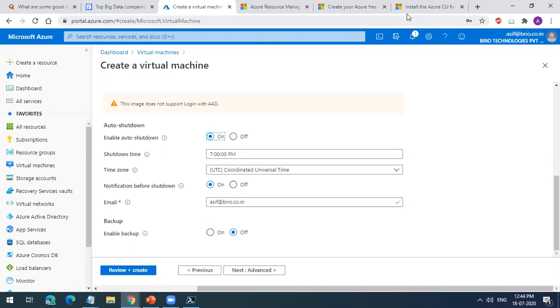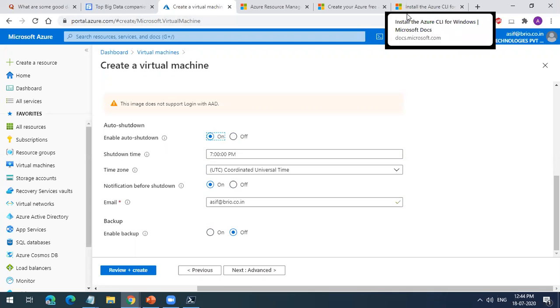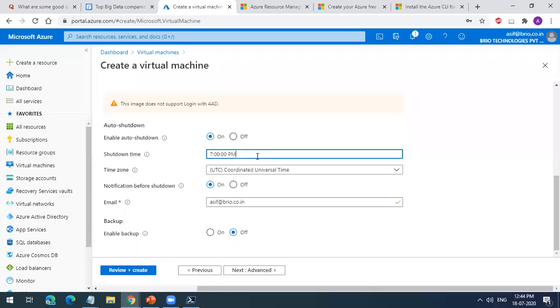But at a daytime, as we said, your company is working only from 9 a.m. to 10 p.m. in the evening. So you can go and select 10 p.m. every day, and at 10 p.m. every day the machine will automatically get turned off.